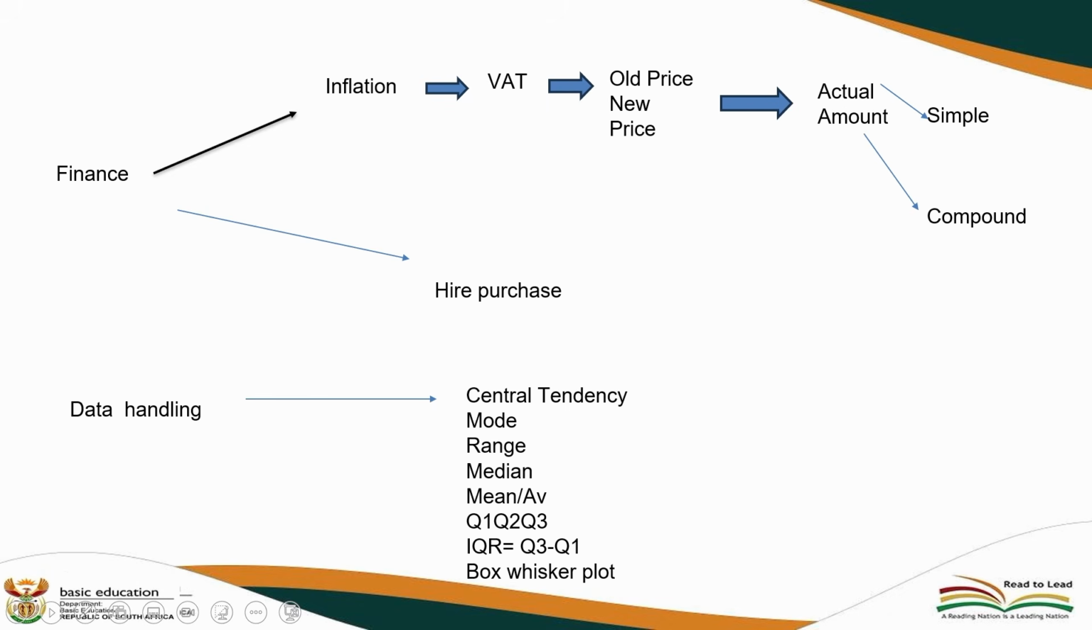Remember, if you talk about the old price and the actual price, you also go straight to simple and compound interest. Remember, all grade 12 learners, the best question to understand is the compound interest. It can be compounded yearly over 3 years, or it can be compounded quarterly. And the learner should be able to understand that one.